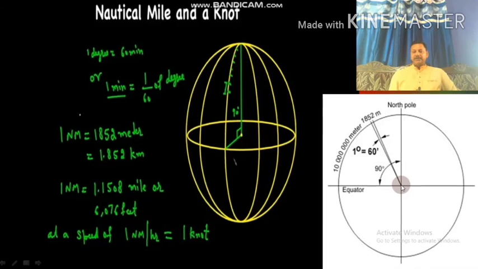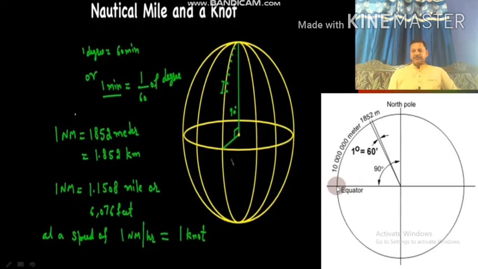This is the center of the earth and this is the surface of the earth.